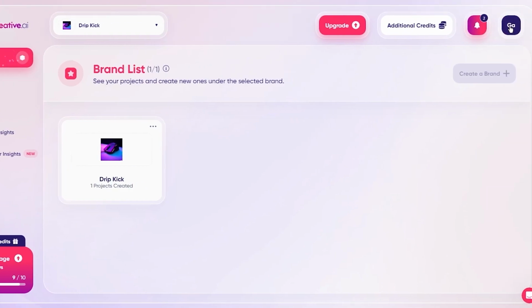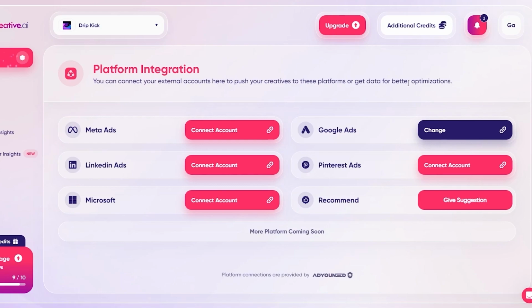So to do this, you're going to come to the top right section where it shows you your profile, and you're going to go down to integrations. So once you go down to integrations, you get 6 different options here. So you get Meta ads, Google ads, LinkedIn ads, Pinterest ads, Microsoft, and more. So obviously it depends on you on whichever one you want to go with. As you can see, I have added my Google ads account. You can do the same.